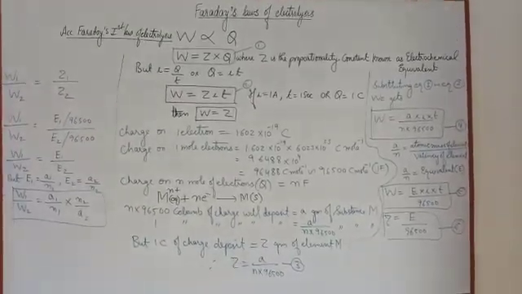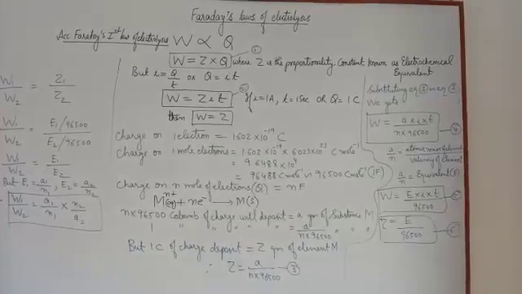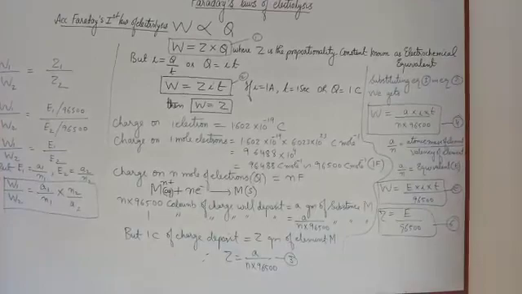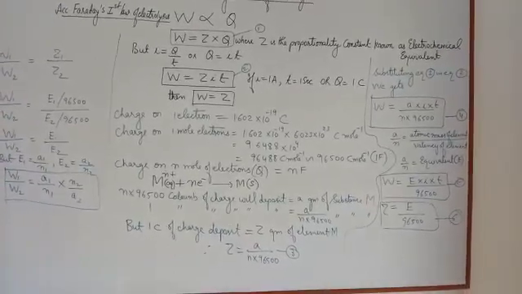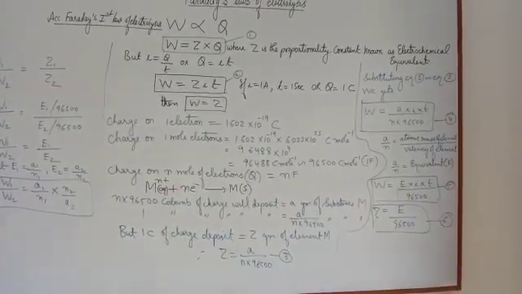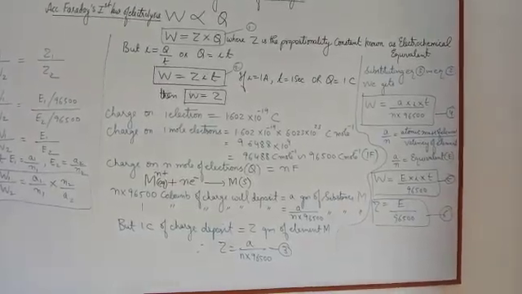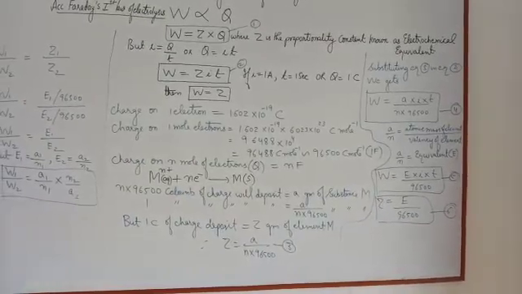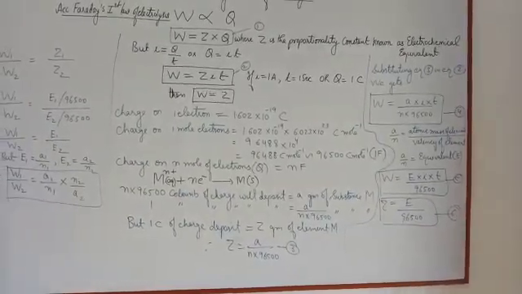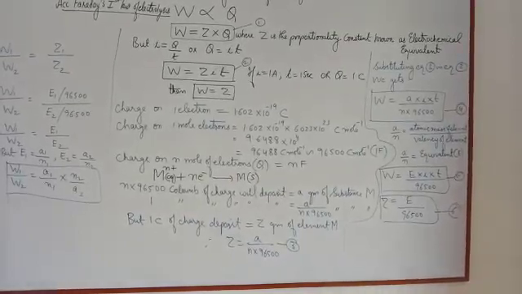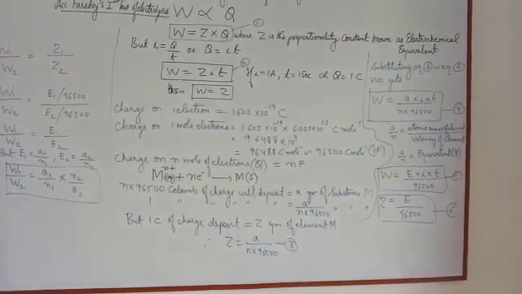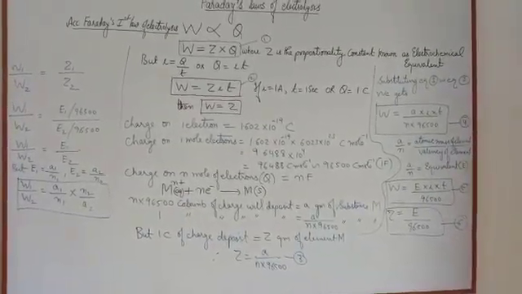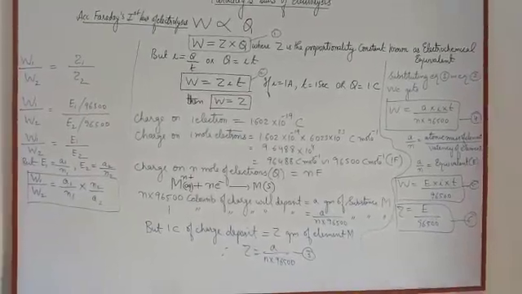The quantity of electricity passed through them is, suppose, I. Then according to Faraday's second law of electrolysis, W1 upon W2 is equal to Z1 upon Z2, or we may say W1 upon W2 is equal to E1 upon 96500 divided by E2 upon 96500. Then W1 upon W2 is equal to E1 upon E2, where E1 is the equivalent mass of electrolyte 1, whereas E2 is the equivalent mass of electrolyte 2. So E1 is equal to A1 upon n1 and E2 is equal to A2 upon n2. Then the formula becomes W1 upon W2 is equal to A1 upon n1 into n2 upon A2.